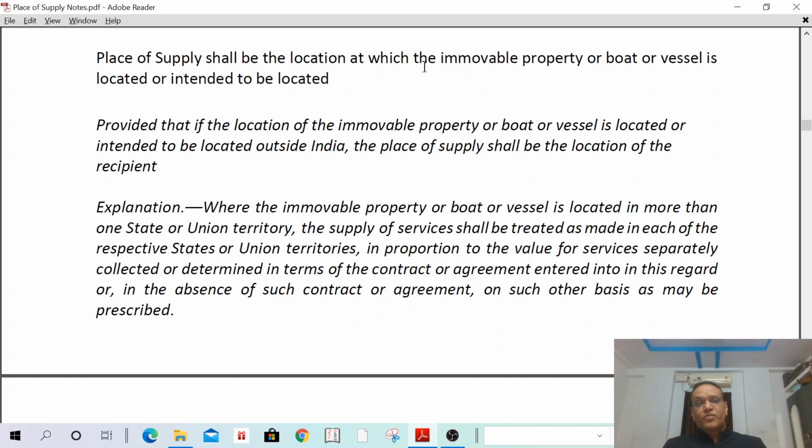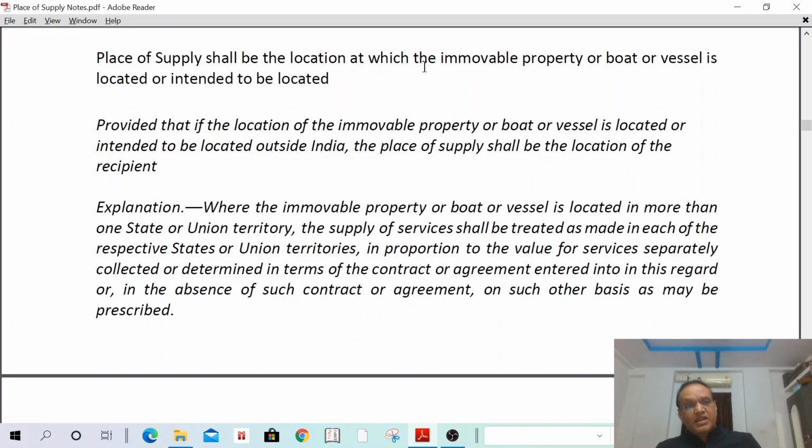And if the property is located outside India, then the place of supply shall be the location of the recipient.